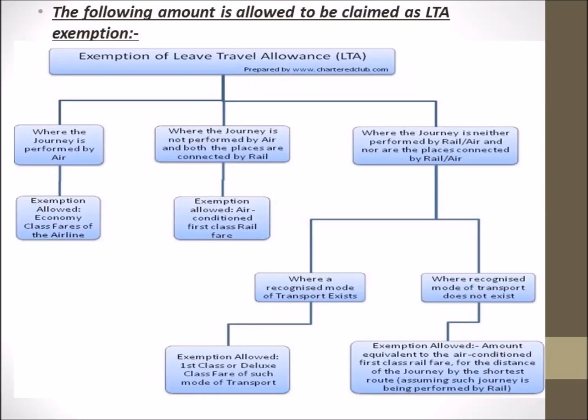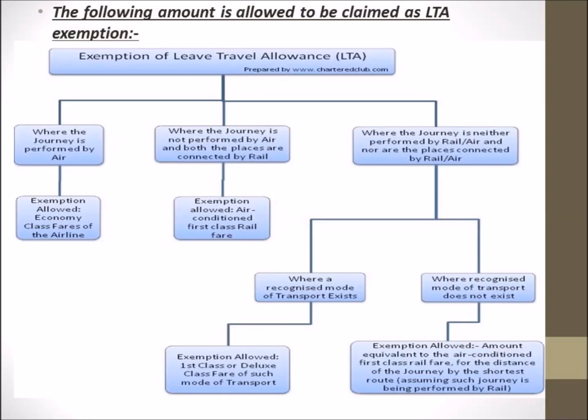It may so happen that the distance between Delhi and Chandigarh is the same as the distance between Delhi and Mathura, and from Delhi to Mathura there is a recognized mode of transport. So, since both distances are the same, the fares will also be more or less the same.